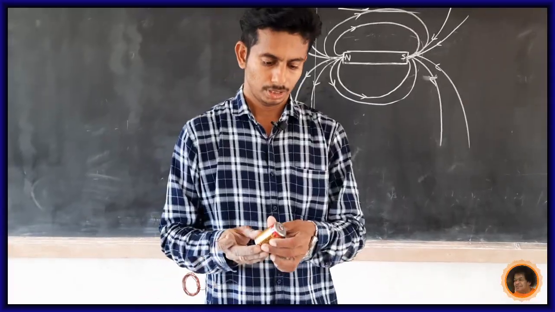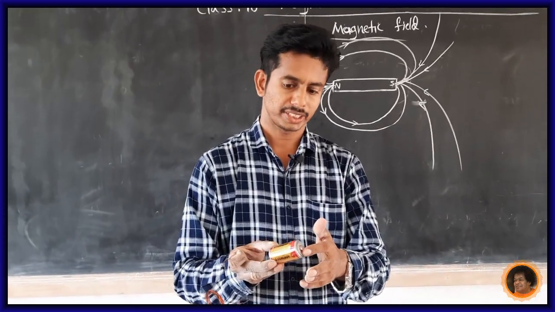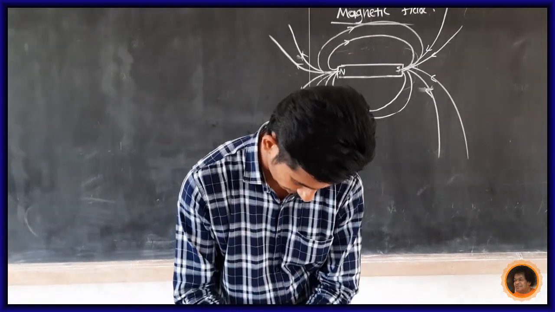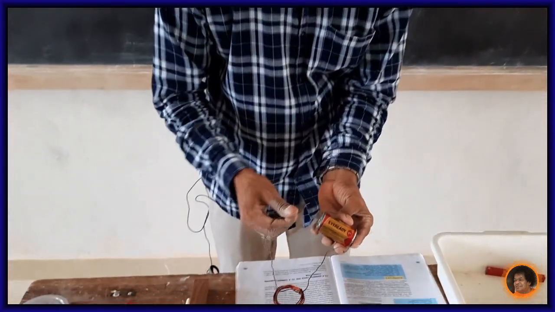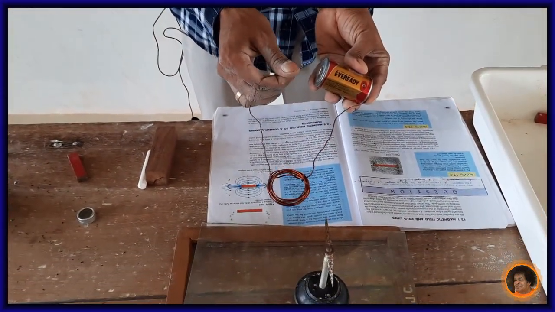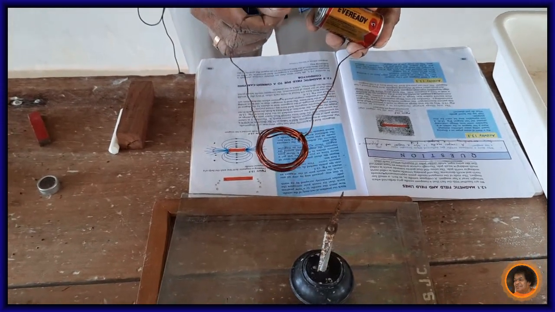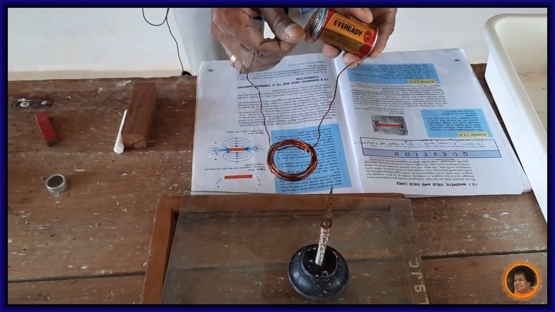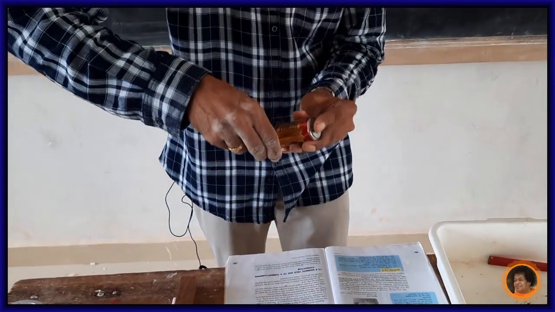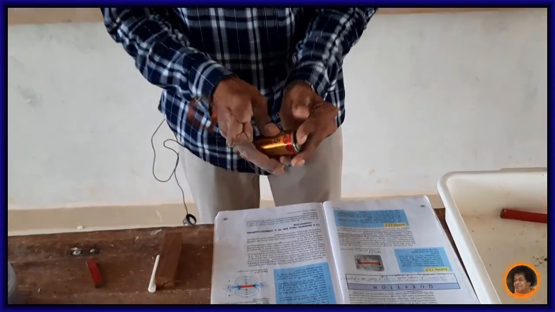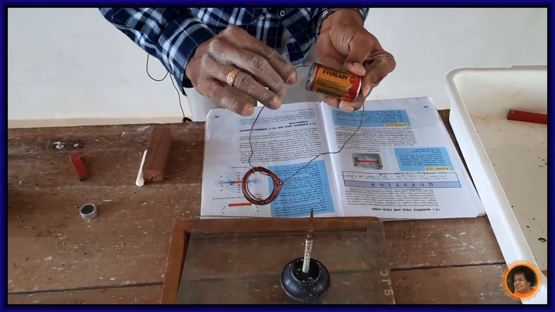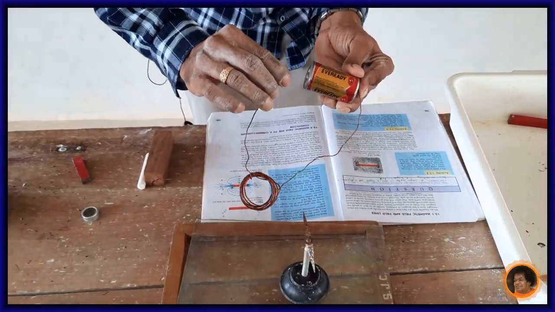Let's see. Look at the cell. This is the positive terminal of the cell and this one is called the negative terminal. Now this end of the conductor is connected to the positive terminal and the other end is connected to the negative. Now look at the deflection. It repels, correct? It does not attract, it repels. Now change the direction of the current. Then is there repulsion or attraction? Look at the deflection. Now it attracts.